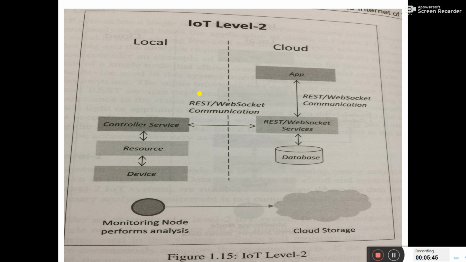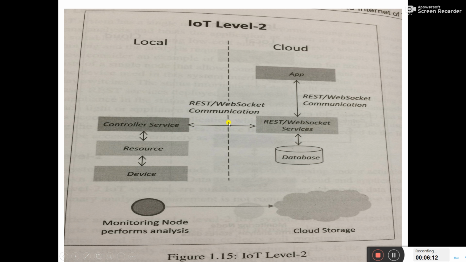In IoT level 2, the things go to the cloud also, and it is controlled by the internet also. The device takes the data, resources are there, and the controller service provides some manipulation of the data. This manipulation of the data is provided to the REST WebSocket service, and this happens by means of the router.